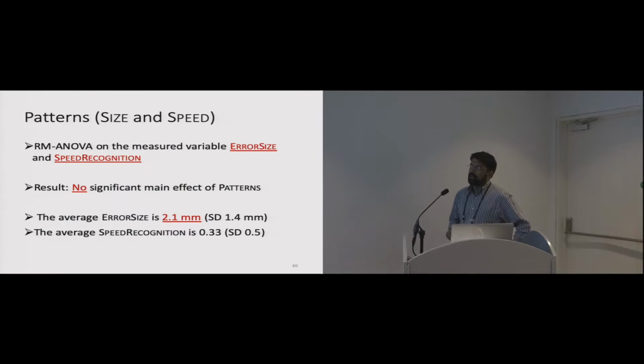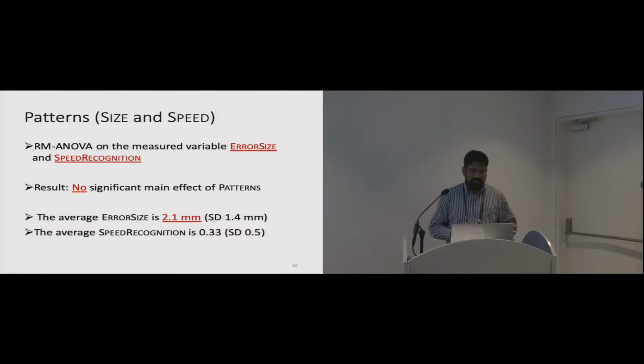Analyzing the effect of size and speed in using such a haptic feedback system, we looked at error in size, where the participants told us the diameter of the ball they sensed, and speed recognition, where they recognized the fast speed or a slow speed, or zero if they made a mistake.